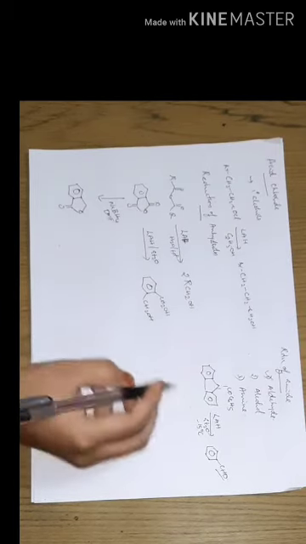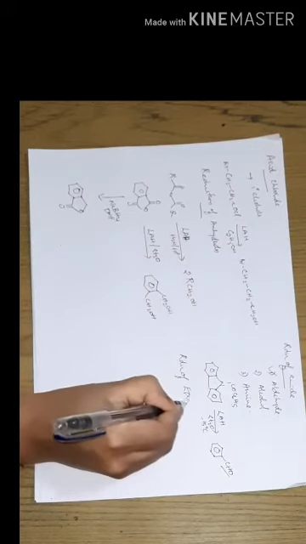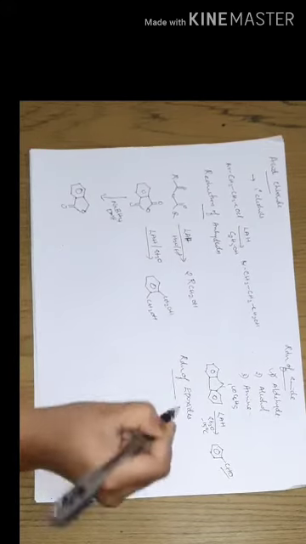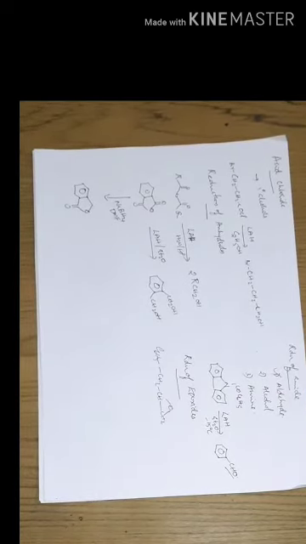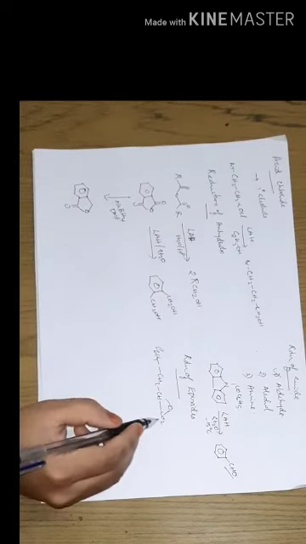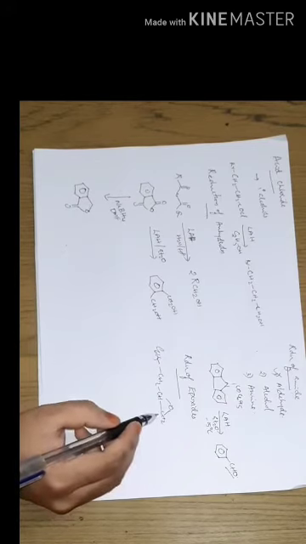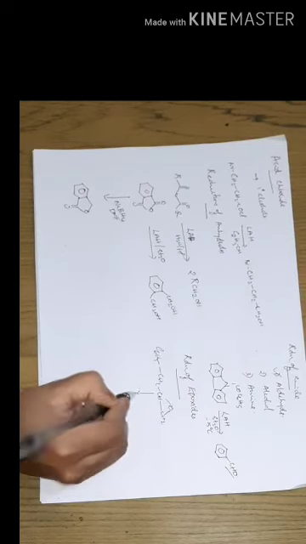Now, one more example is the reduction of epoxides. Normally, the reduction of epoxides in the presence of lithium aluminum hydride will provide a reductive cleavage to give alcohols as the reduced products.